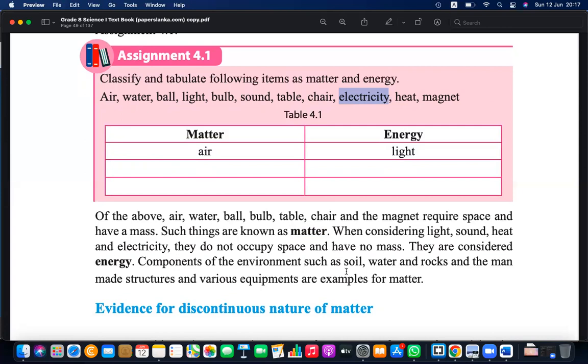You can emit or generate it, but keeping it in the same state in a container is difficult, because energy is always converting into some other format. Take sound: if I emit a sound, you can hear it.